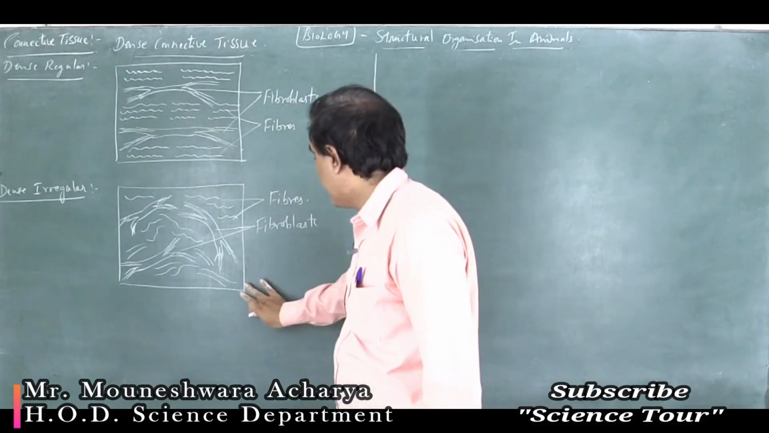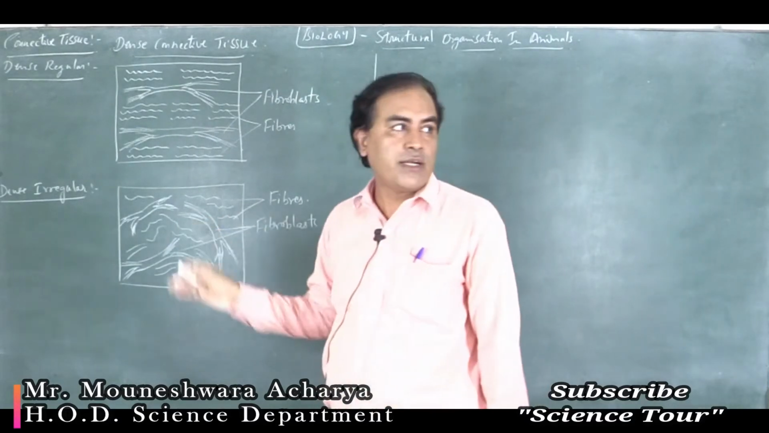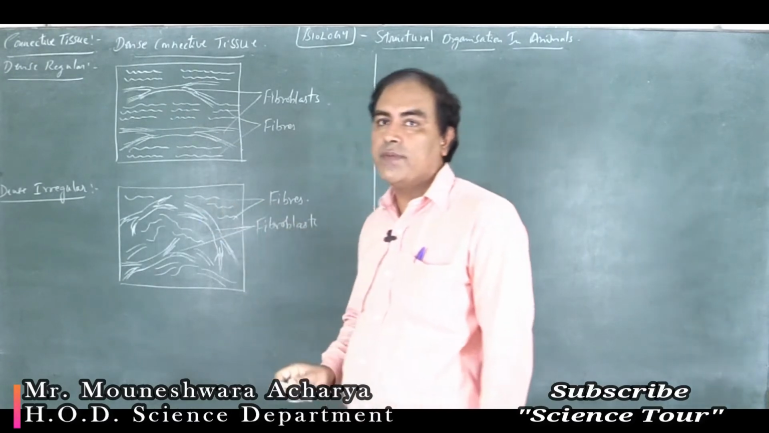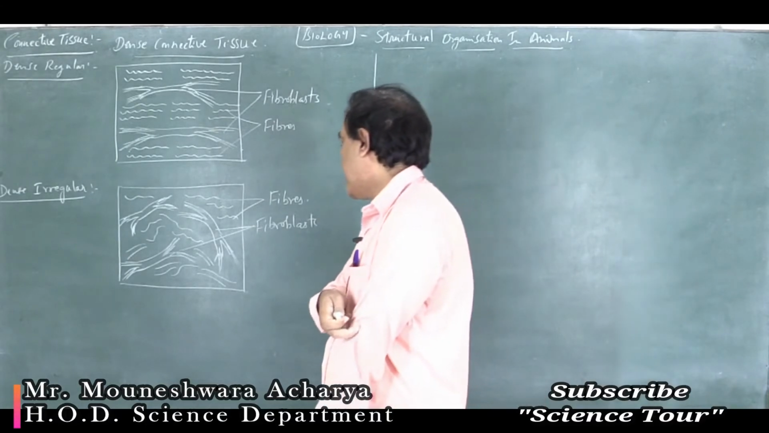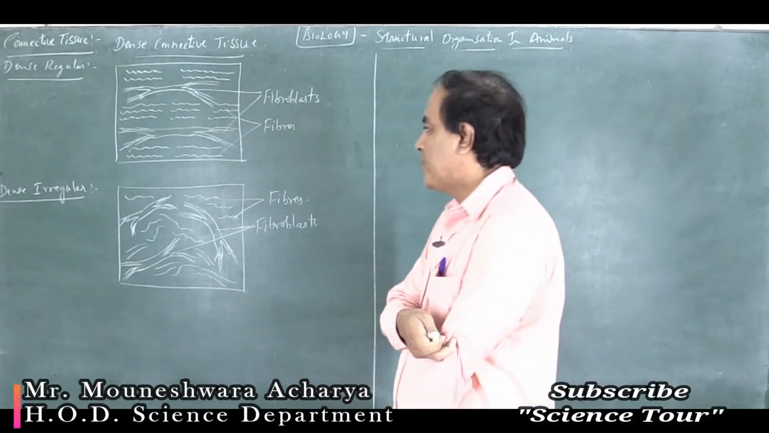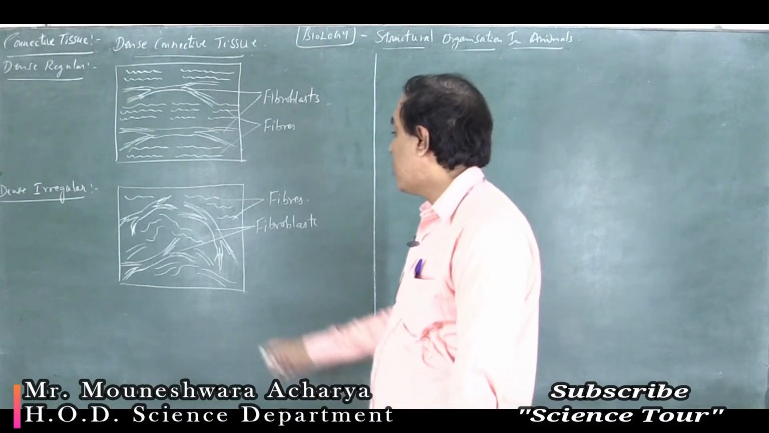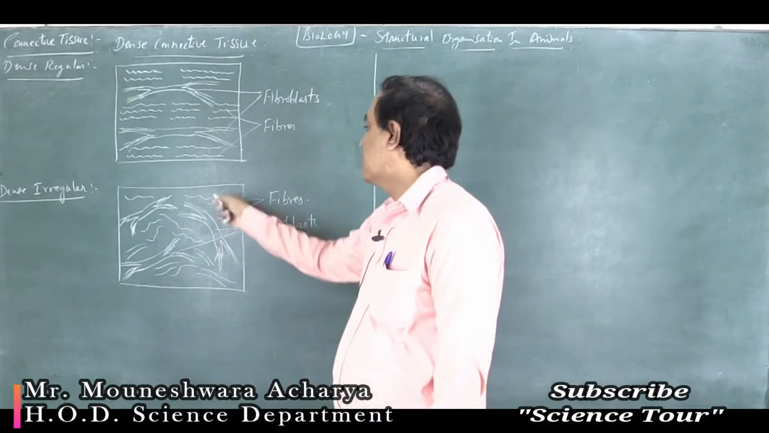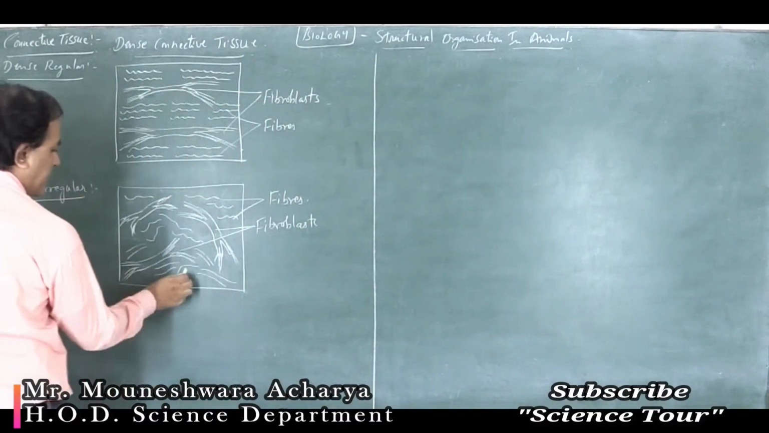On the other hand, in dense irregular, the orientation or the arrangement or particular pattern of the fibroblasts as well as the fibers is irregular, or that particular pattern is missing in dense irregular connective tissue. They are not properly oriented. They are irregularly scattered within the ground substance, which is called the matrix.